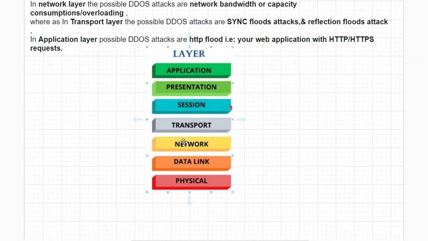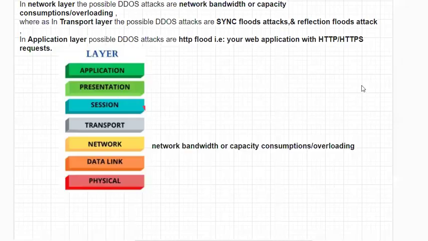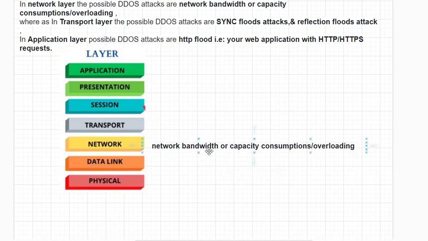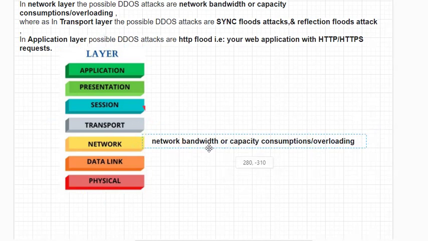So in this third layer, what are the DDoS attacks which are possible, sir? At the network layer level, the possible DDoS attacks are network bandwidth or capacity consumption or overloading. So these are the attacks which are possible at the third layer, that is network layer.